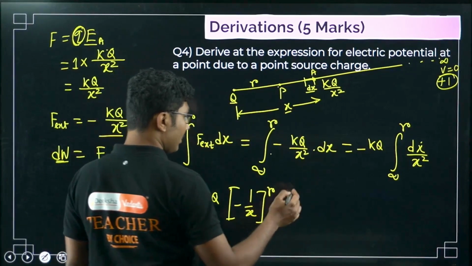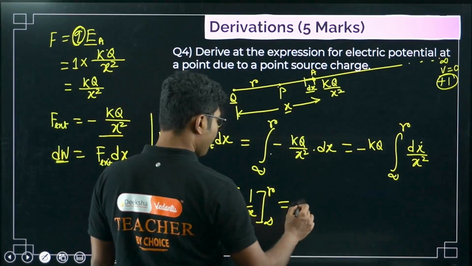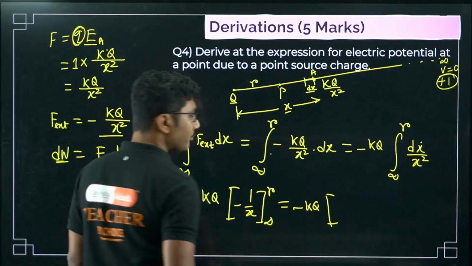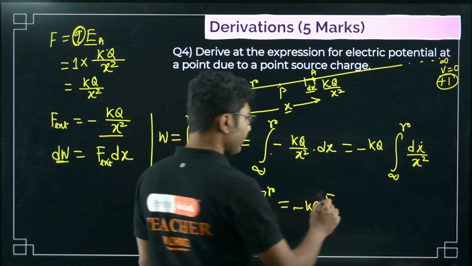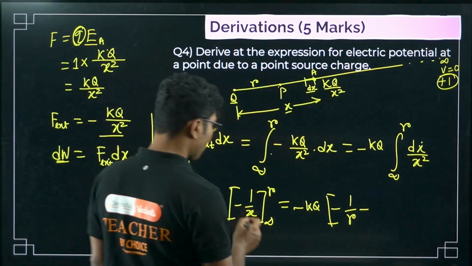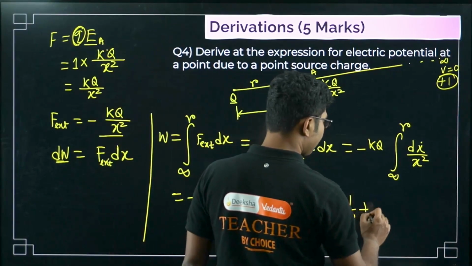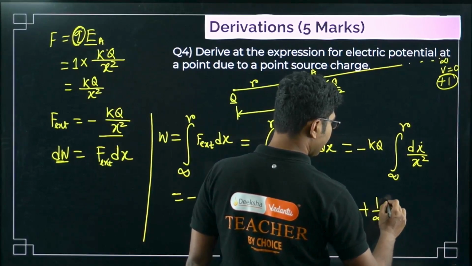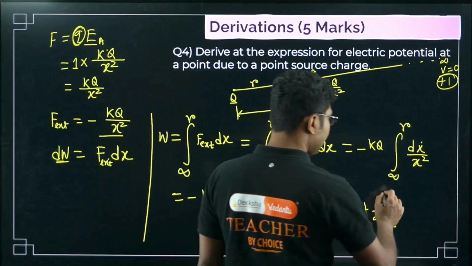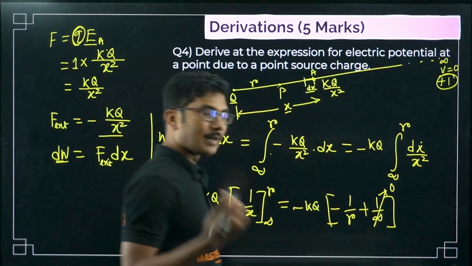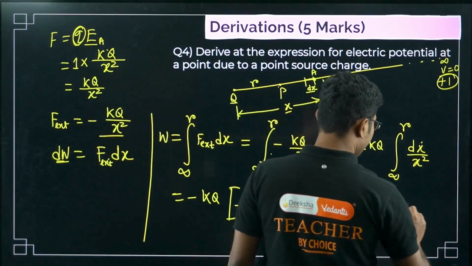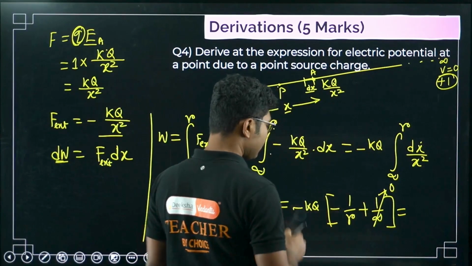So now let's put the values. First of all, minus kq is our common thing. First we will put the upper limit, then minus the lower limit. Now here there is already a minus, so minus minus plus 1 by lower limit, right? What is 1 by infinity? 1 by 0 is infinity, so 1 by infinity is 0, right? So this will come out to be minus minus plus